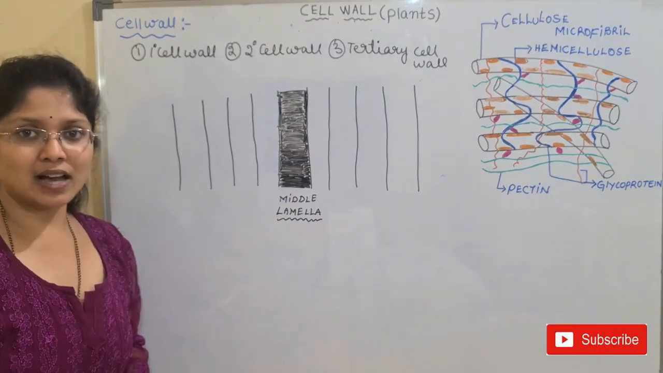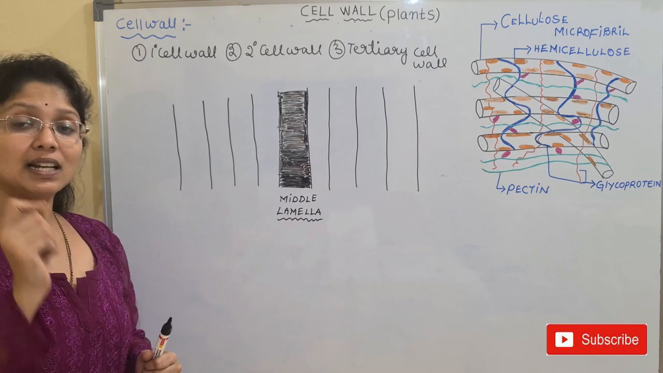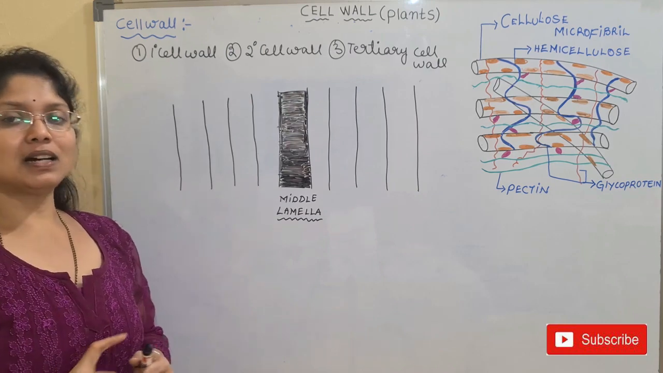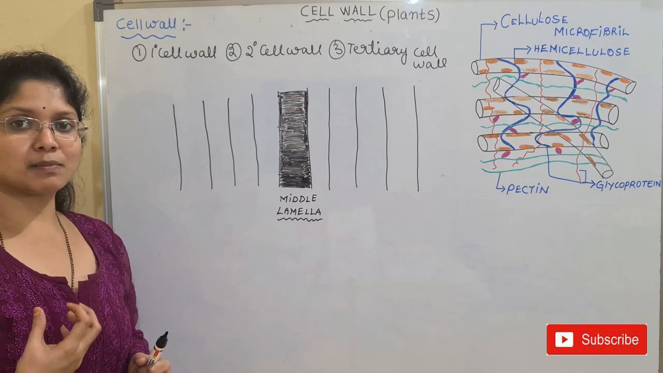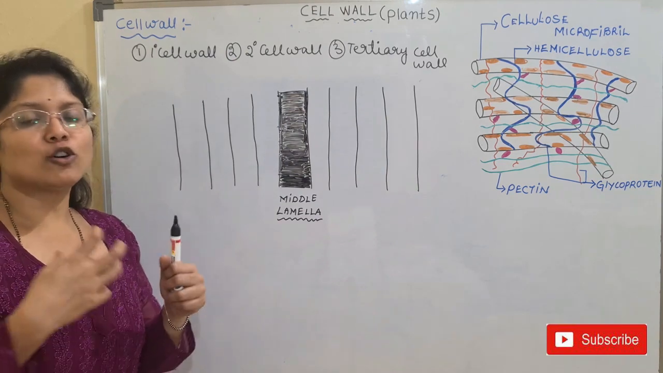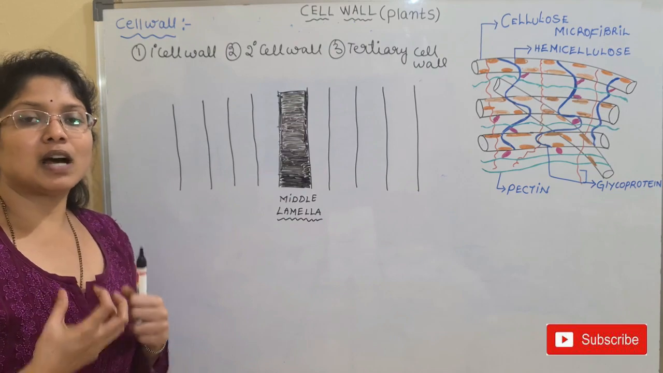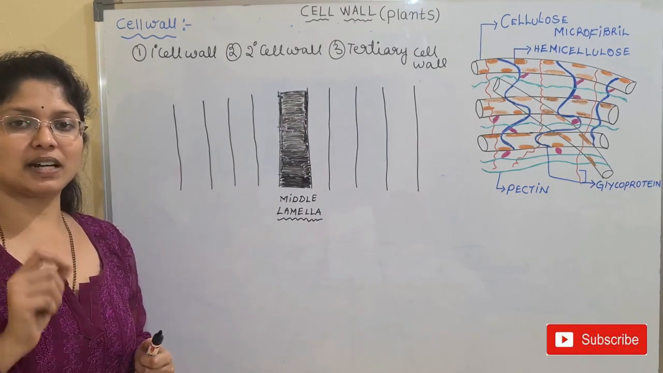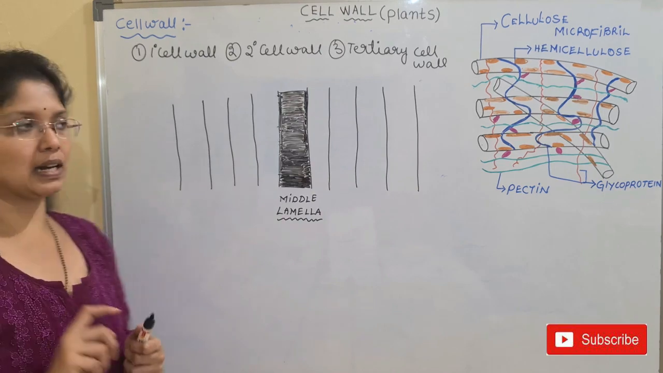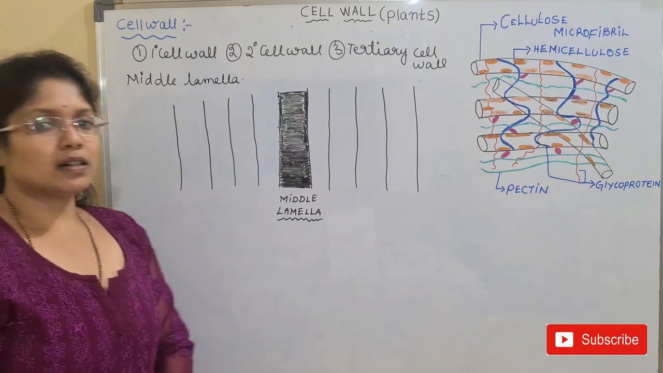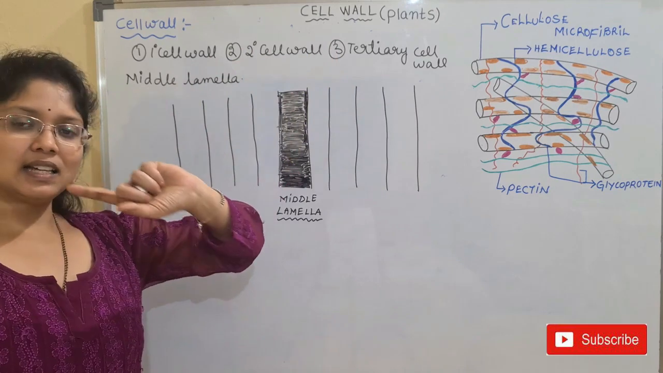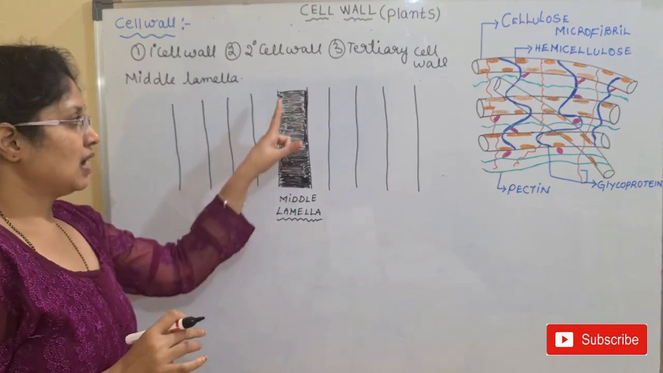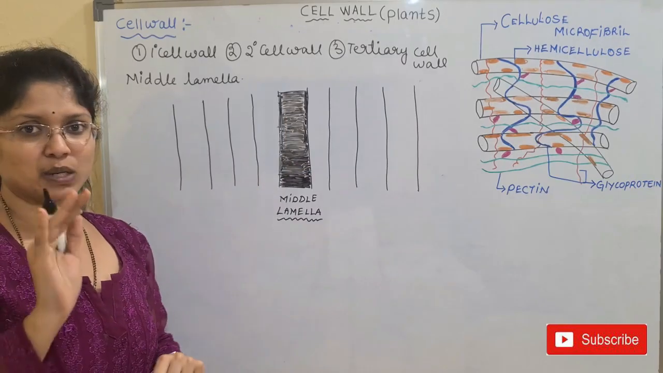Other than this, we have another substance which is known as the middle lamella. What is this middle lamella? I have told you that the middle lamella is a cementing substance, and it helps in the binding of neighboring cells. Neighboring plant cells bind together with a cementing substance, and this is known as the middle lamella. So mainly we have three layers, and other than this, we have the middle lamella, the cementing substance between the cells.